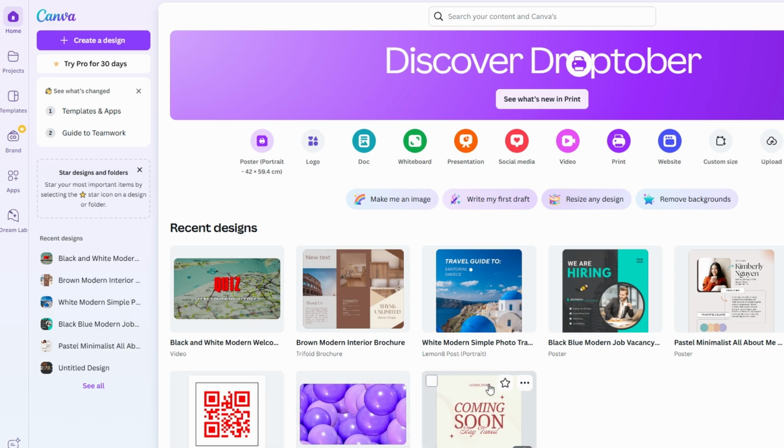Once you're in, it's time to get familiar with the interface. You'll notice a lot of different options on the homepage. But for YouTube Shorts, you're going to want to focus on video creation. So let's get ready for some editing magic.